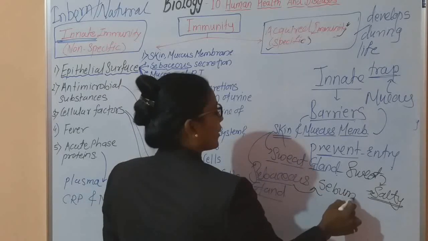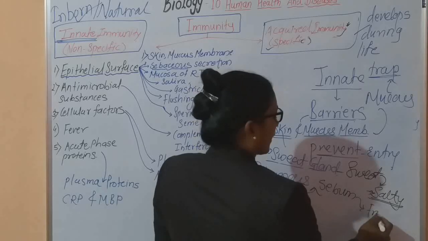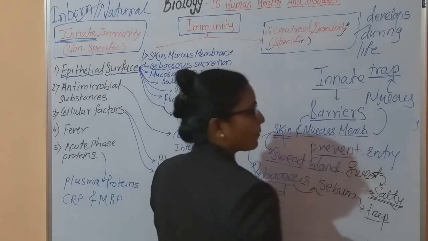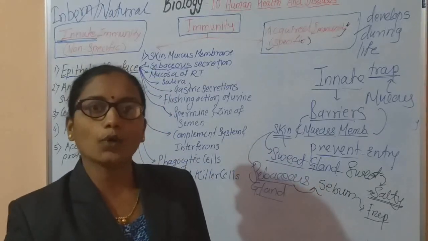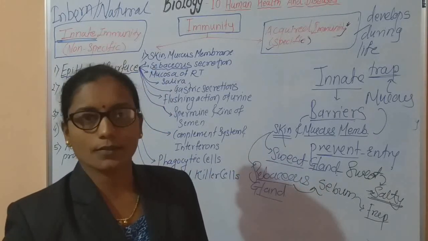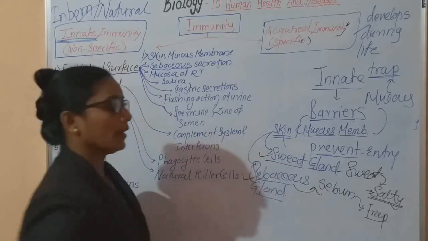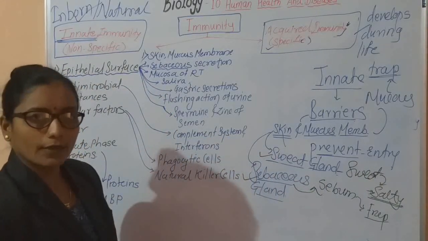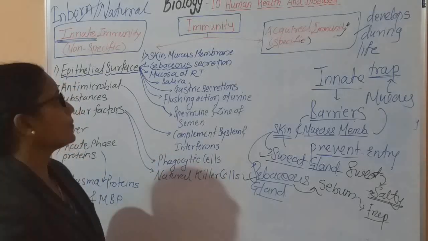It is somewhat oily secretion. This is also helpful for trapping microorganisms and also to kill them with the help of long chain fatty acids. Means our skin, which consists of sweat gland and sebaceous gland, these two components are very helpful to prevent or trap the microorganisms.